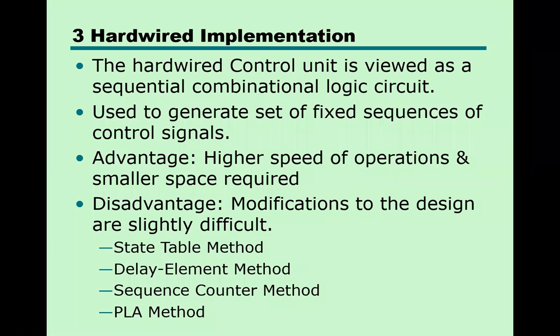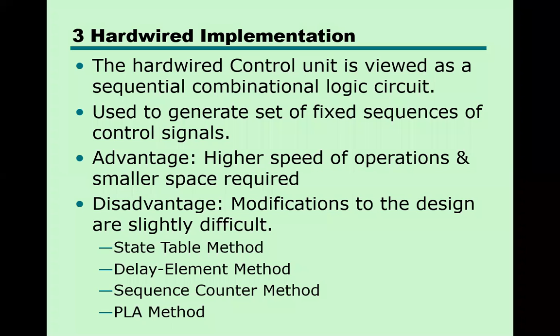The second advantage is that smaller space is required. In the hardwired control unit, a smaller space is required, and performance is high. Disadvantages: the control signals required by the CPU are more complex.